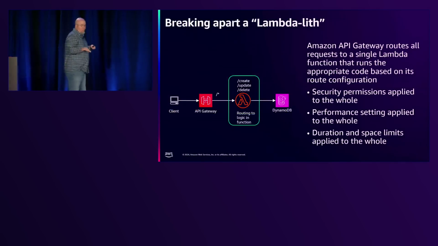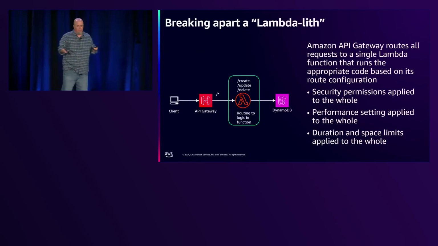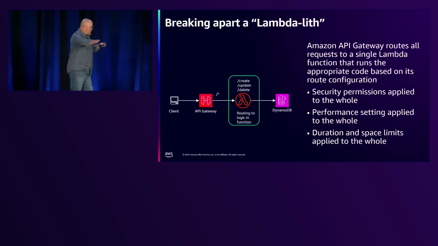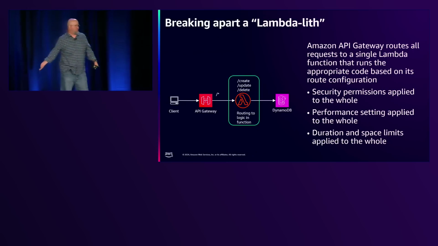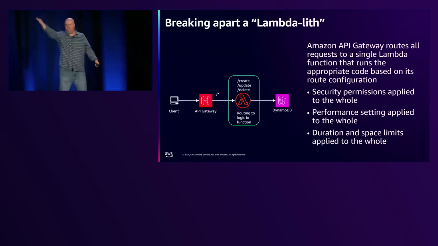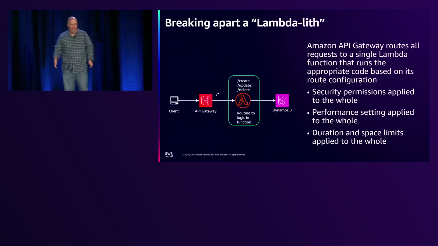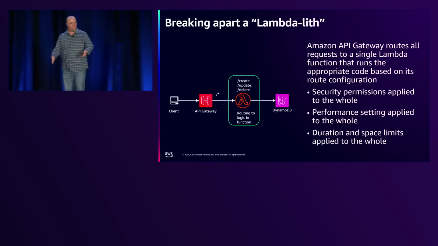All right, so we're going to talk about our first pattern. We're going to build up to it here. We're going to look at breaking apart the Lambda-lith. Now, when we're building applications in Lambda, we've gone this huge pendulum of everything this application ever does, an entire app, I'm running WordPress from inside a single Lambda function, right? Anybody guilty? Anybody guilty of trying? Okay, there's a couple. It's like, yeah, I did that. I didn't do it, I succeeded. Succeeded? I just made a new word.